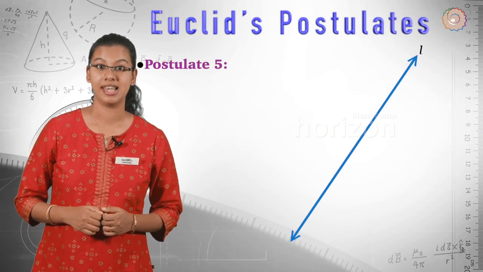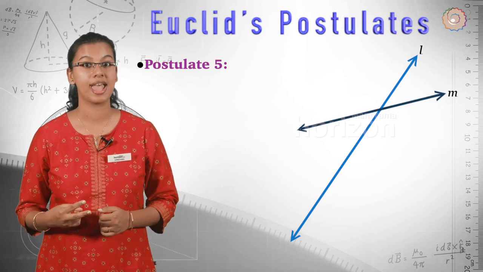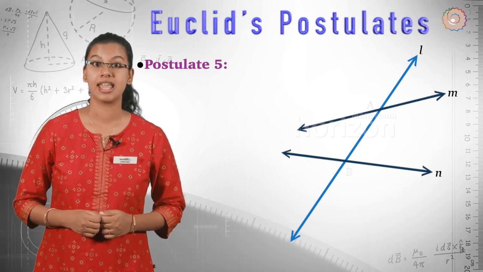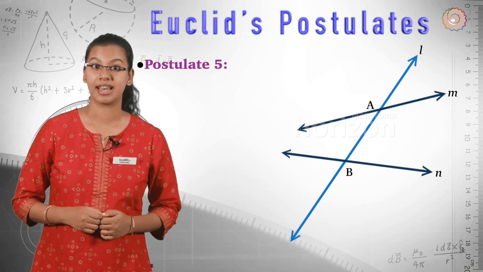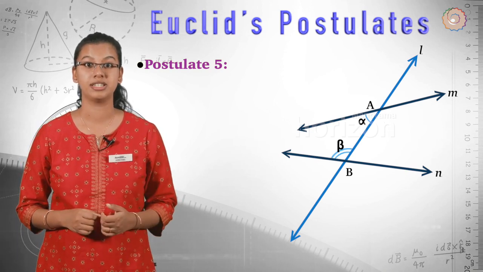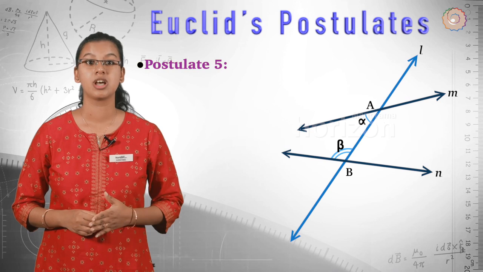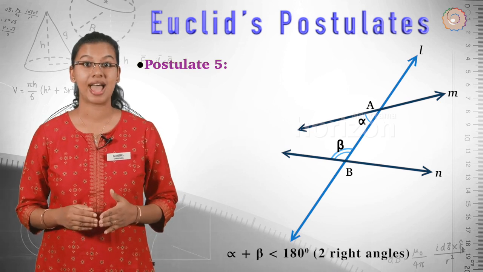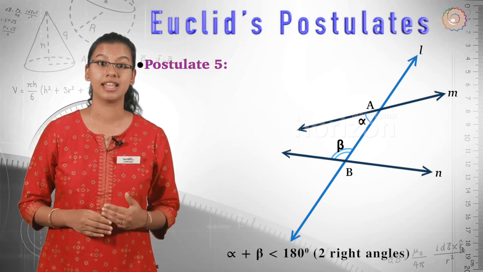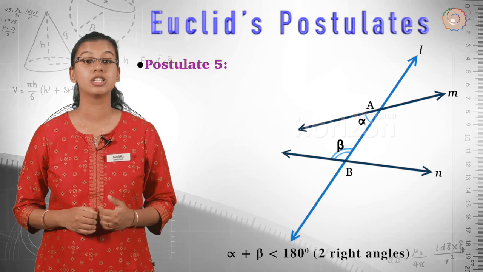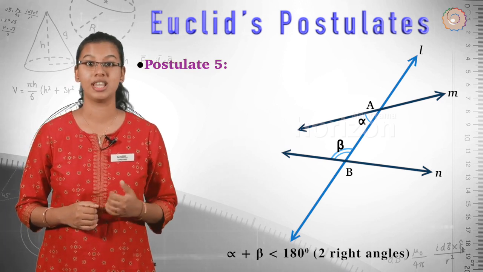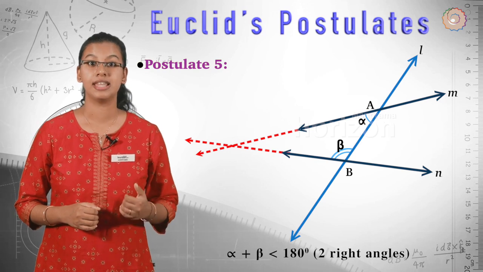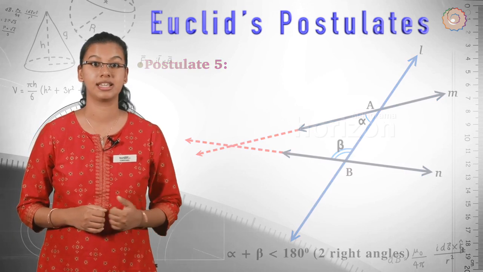So let a line L fall on 2 lines M and N, intersecting at A and B respectively, making interior angles alpha and beta on the left side. Also, the sum of alpha and beta is less than 180 degrees, that is 2 right angles. Then, if we extend the left side of the lines M and N, they meet or they intersect.